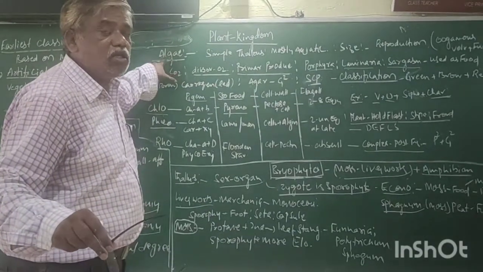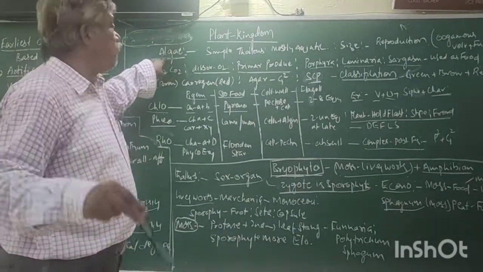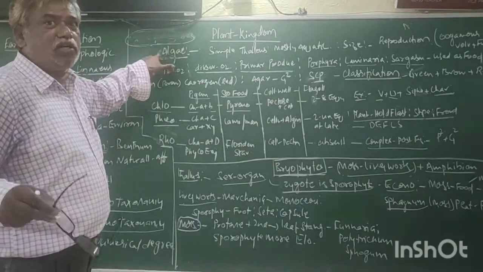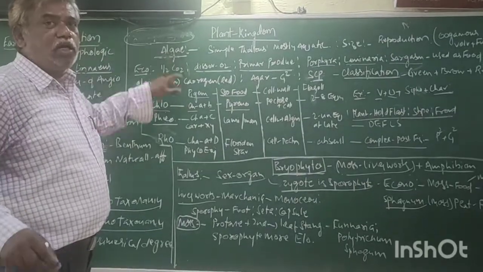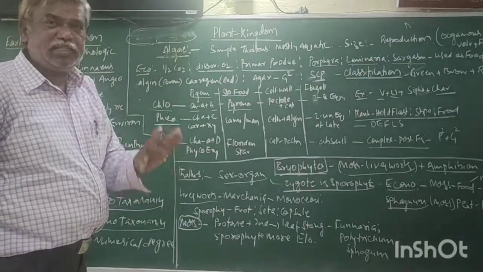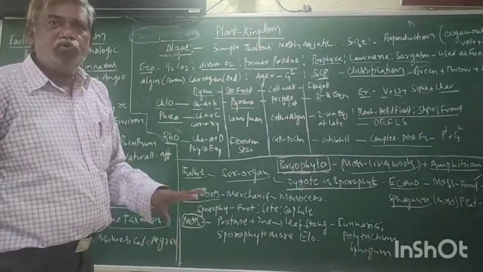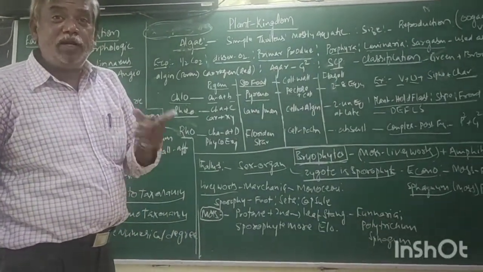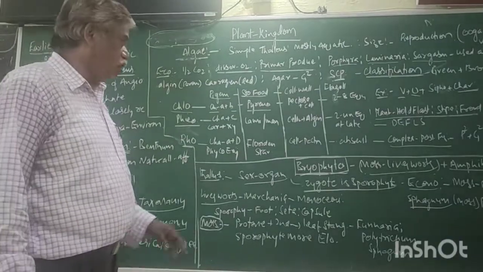Now I am saying the characters of the sporophyte in algae. The sporophyte in algae is unicellular, that is the zygote, non-photosynthetic, and dependent on the gametophyte.